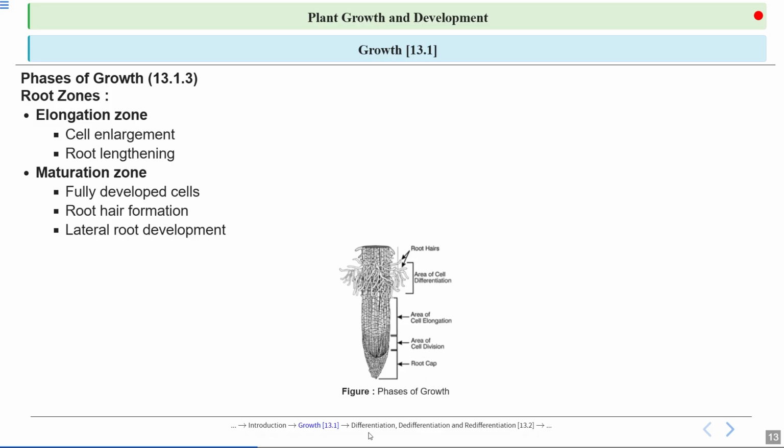In the lower regions, like the zone of meristem or zone of elongation, no roots develop. But in this region, because the cells have already attained their mature state, lateral branches or lateral roots also develop.